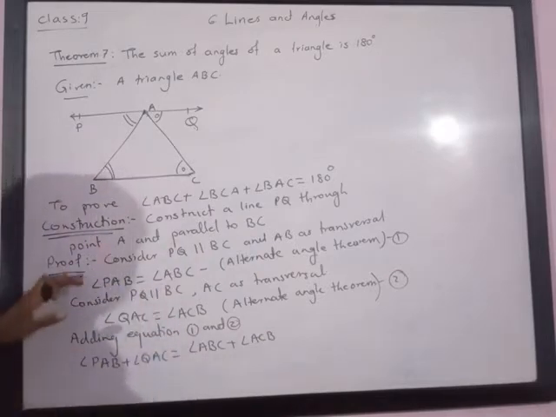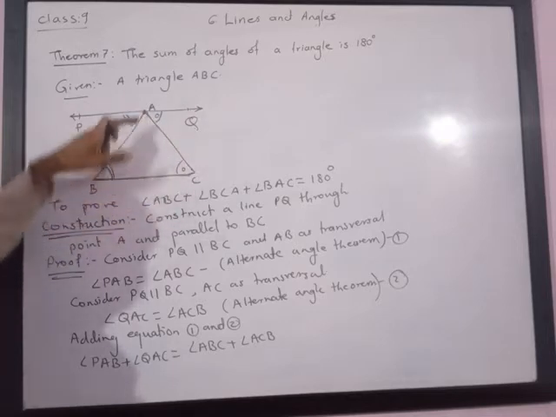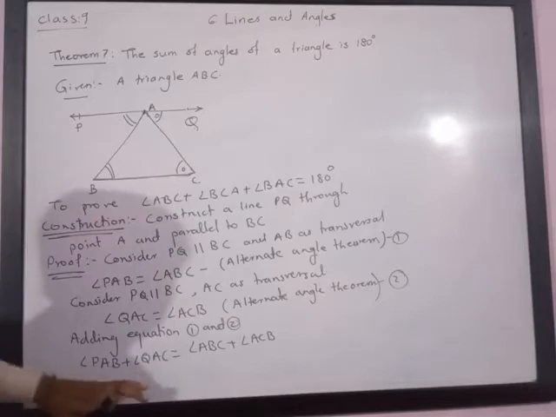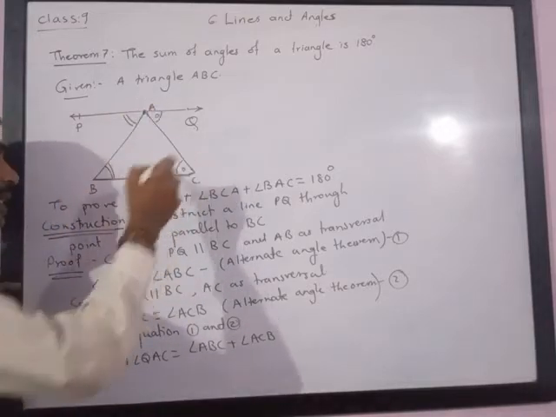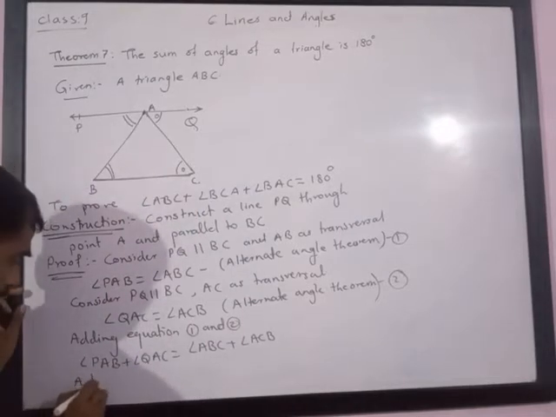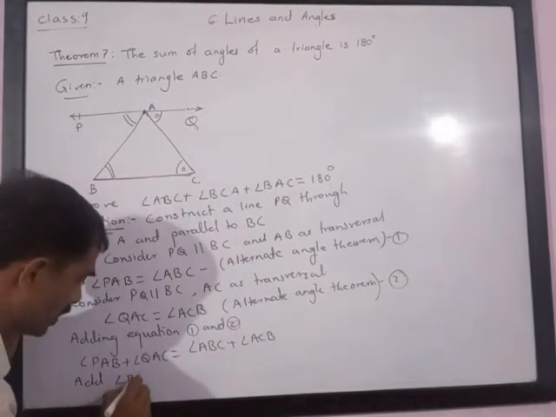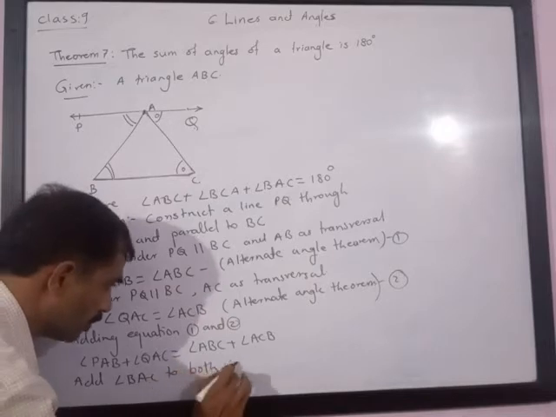Now see what I am doing. I am adding the same angle, angle BAC, to both sides.